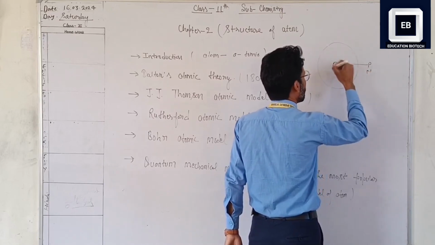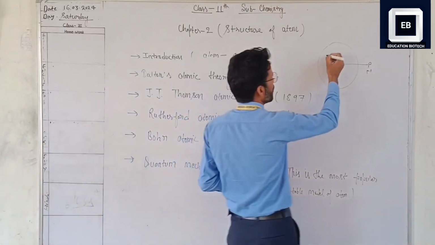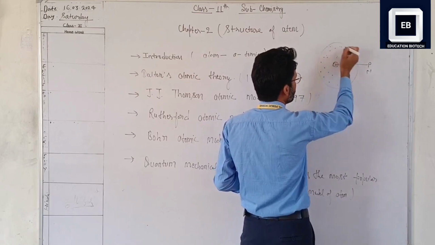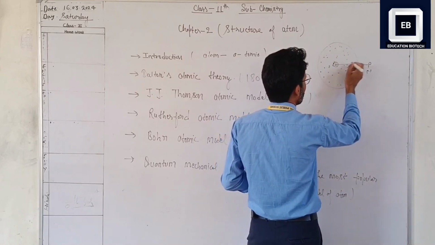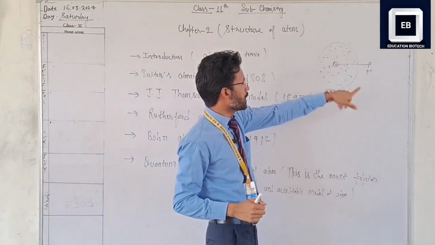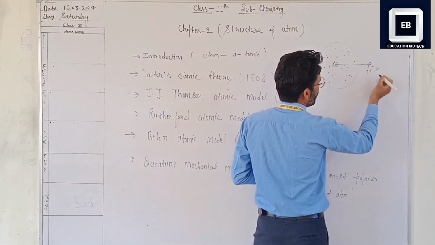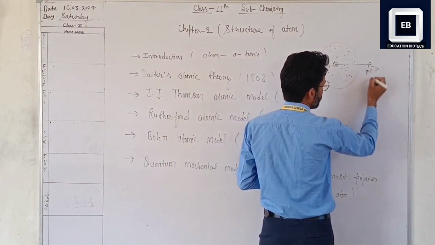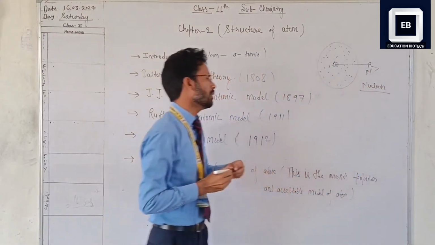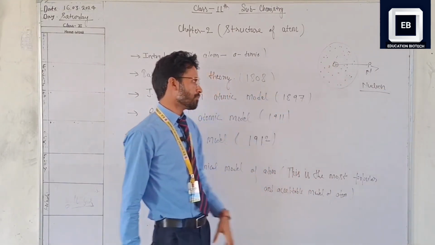Around the nucleus, electron clouds are present. These are also subatomic particles. In the nucleus, proton and neutron are present, which are referred to as nucleons, and electrons are present around the nucleus.